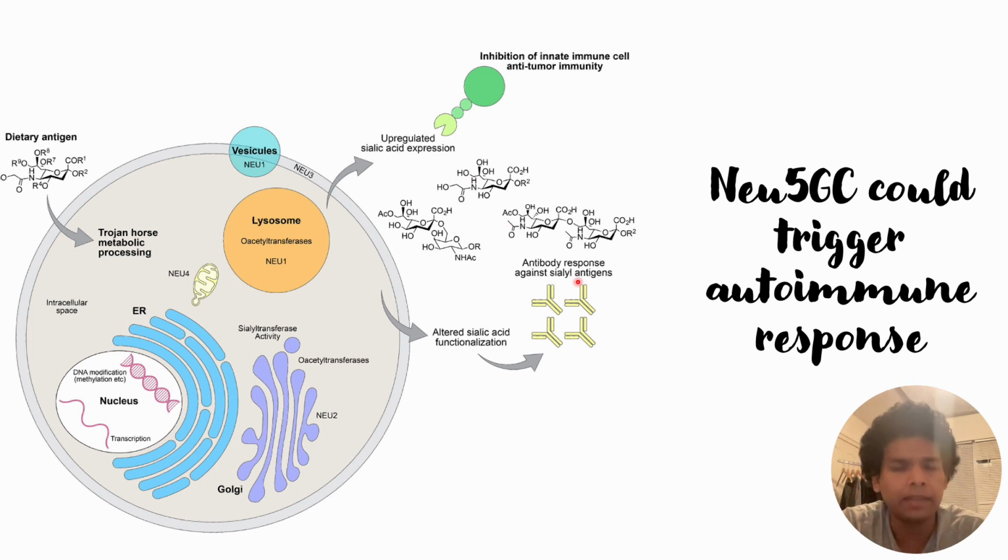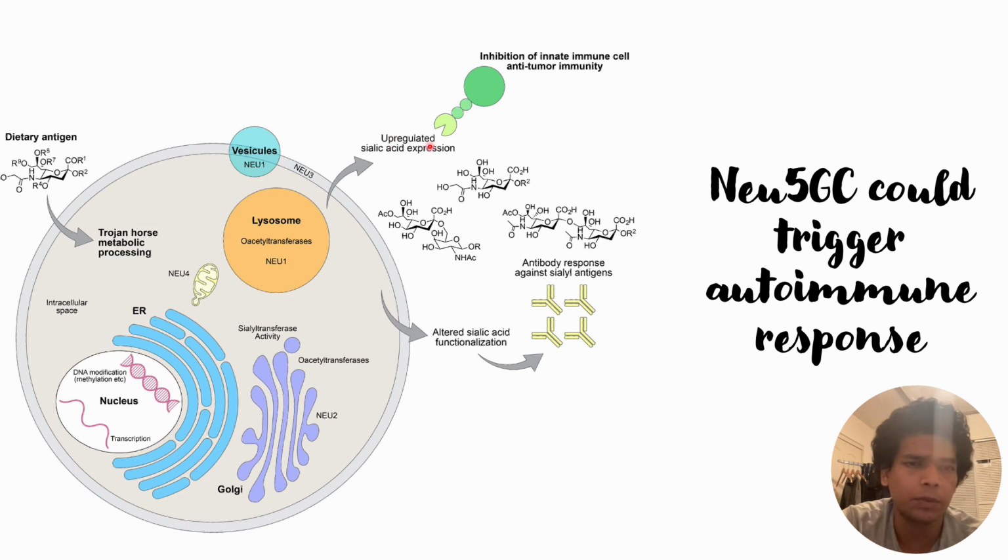Here it is represented. This altered sialic acid will be detected by the antibody that can target those Neu5Gc sialic acids, and that can trigger an autoimmune response.